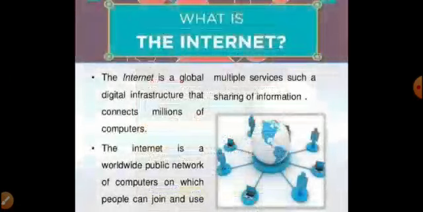The internet has brought about radical changes in the life of man. It is a very huge network of computers. Billions of computers are connected through the internet all over the world. These computers are connected to each other through telephone lines, broadband, satellites or other means.